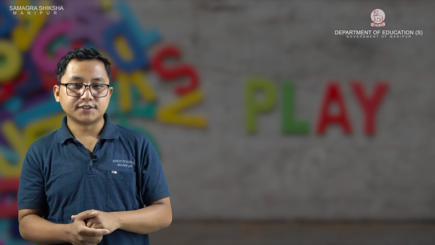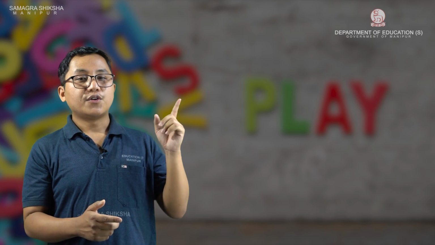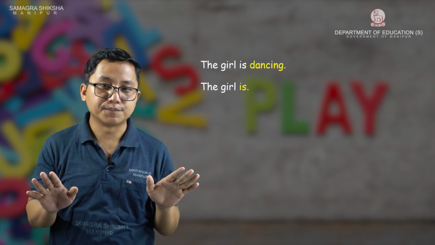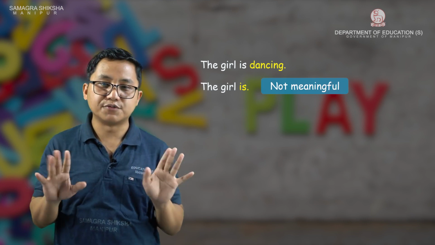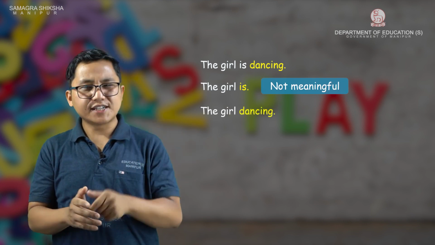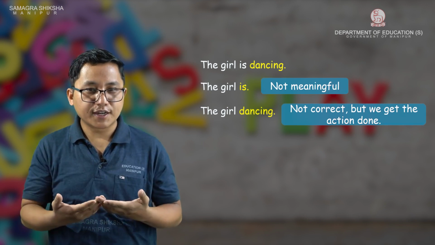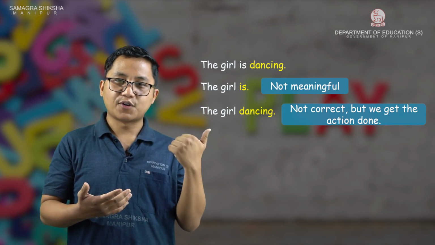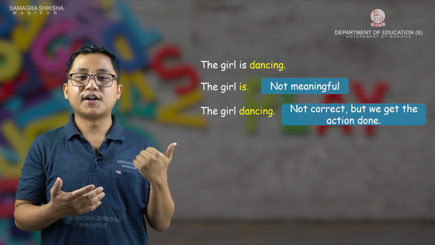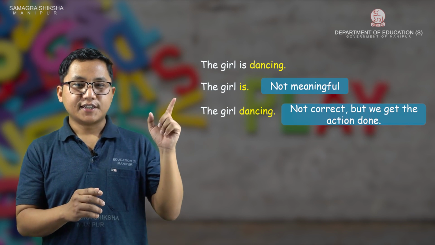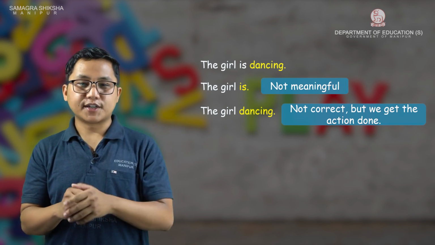Another example: the girl is dancing. Remove the dancing. Just "the girl is" is not meaningful. When I say the girl dancing, it is wrong English, but still we get the idea. What is the action done here? To make correct English, we have to use "is": the girl is dancing.